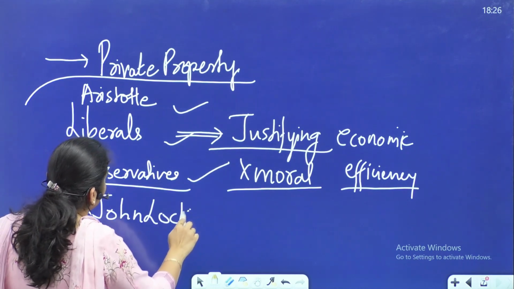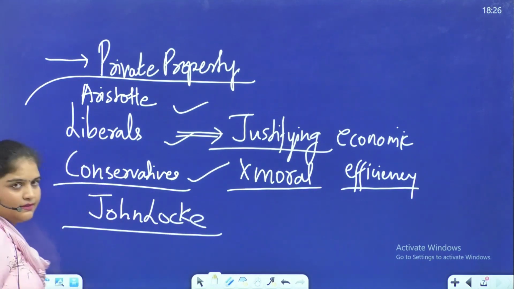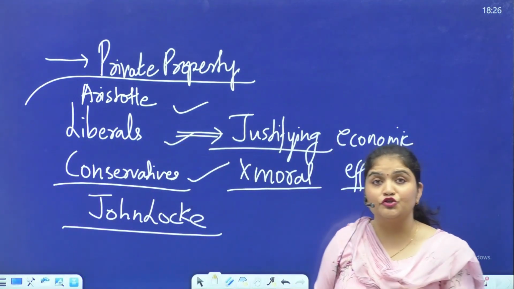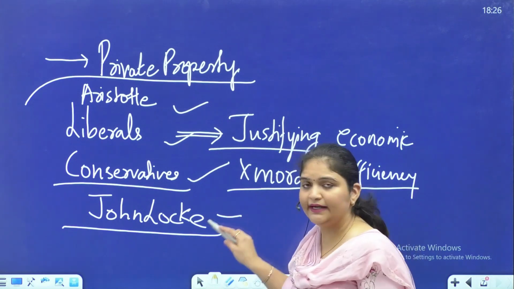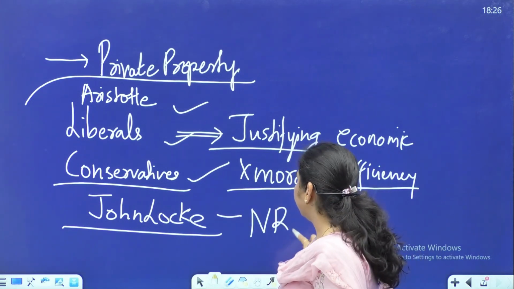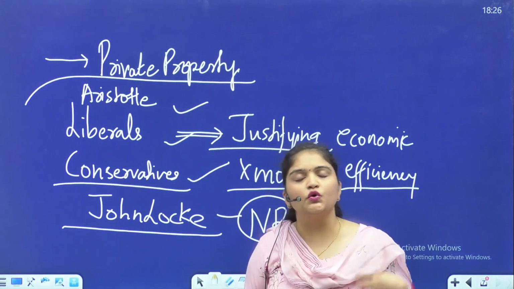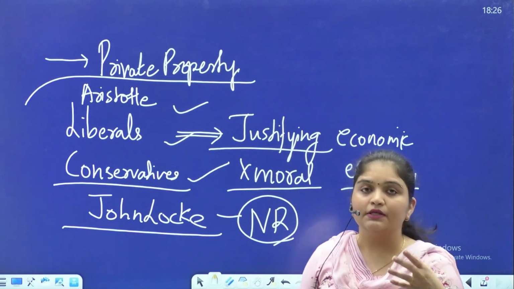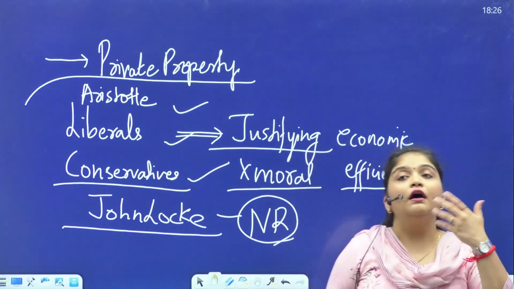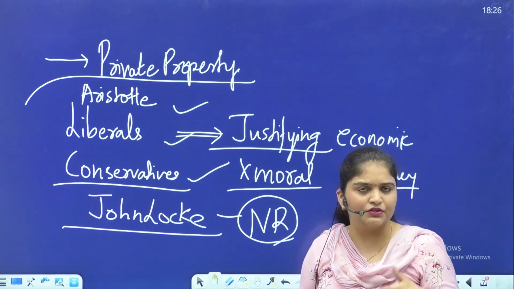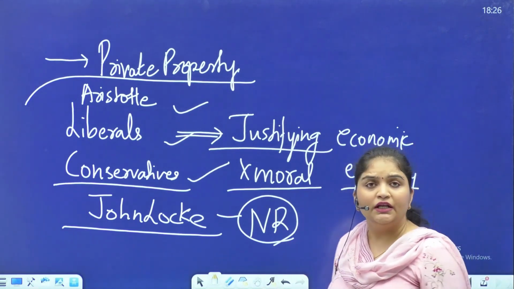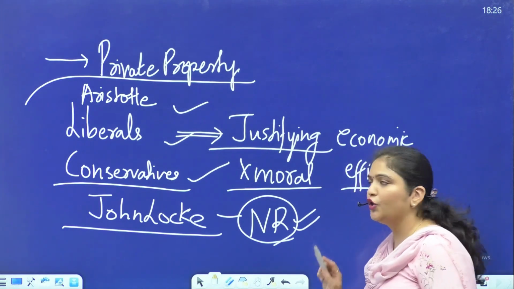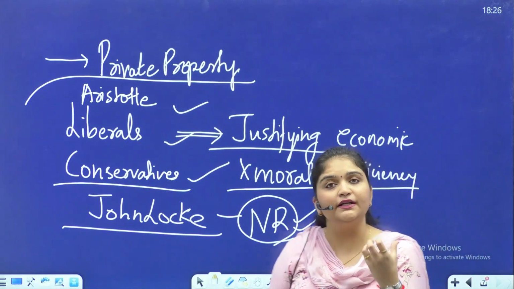If human labor has been mixed, he justifies the right to private property as a natural right. And he poses some limitations also. He talks of spoilage, sufficiency, and labor limitations. So he talks of three kinds of limitations on the right to property, and he says it is a natural right which cannot be violated, which cannot be taken away.